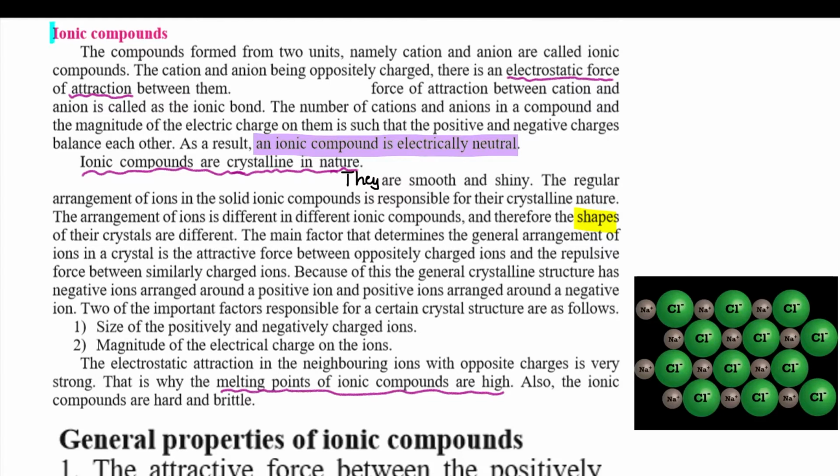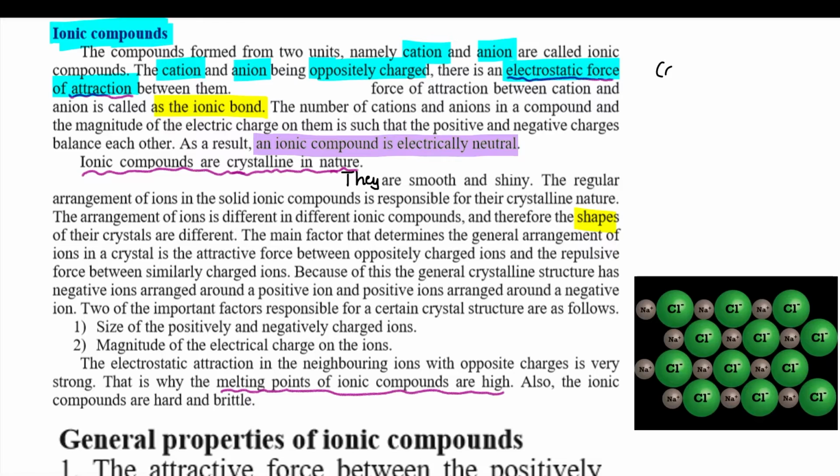Today we shall study about ionic compounds. Ionic compounds are the compounds formed from two units, a cation and an anion. The cation and anion are oppositely charged, and because they are oppositely charged, there is an electrostatic force of attraction between them. The force of attraction between the cation and the anion is called the ionic bond.